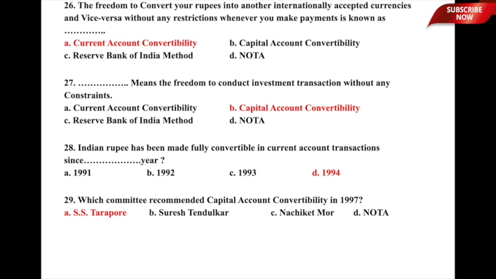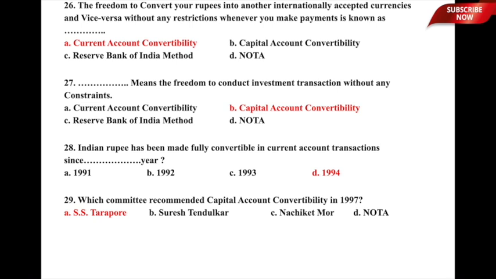Let us now move to question number 28. Indian rupee has been made fully convertible in current account transactions since dash year. In which year was the Indian rupee made fully convertible in current account transactions? Option A 1991, option B 1992, option C 1993, and option D 1994. So full convertibility in current account transactions happened in 1994. So option D, 1994, is the correct answer to this particular question. I hope that is clear.